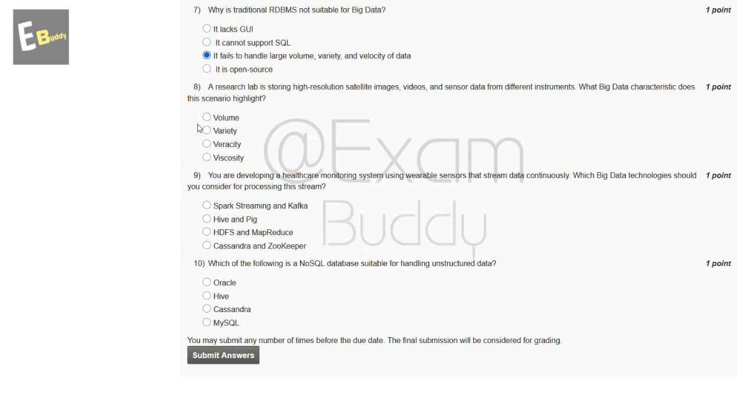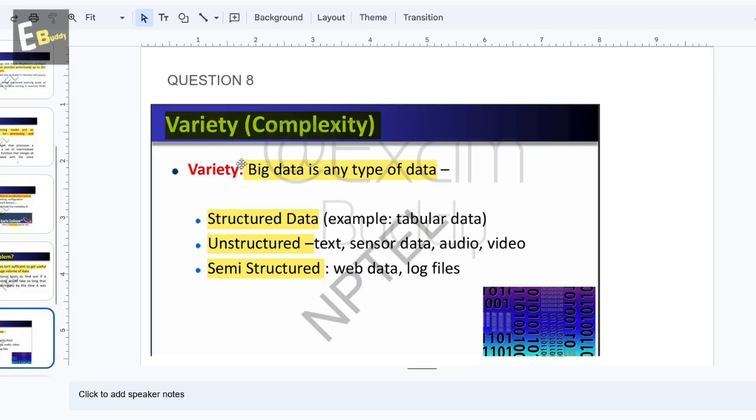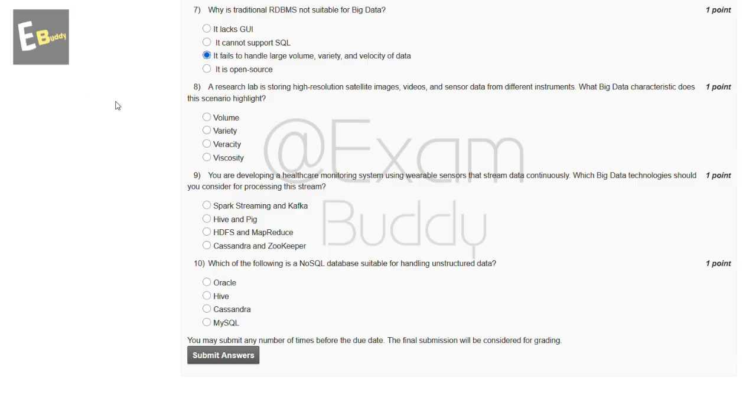Now the eighth question is, a research lab is storing high resolution satellite images, videos, and sensor data from different instruments. What big data characteristic does this scenario highlight? These are the options: volume, variety, veracity, viscosity. So let's check the answer of the eighth question. Question eighth, variety. Big data is any type of data. So the answer of the eighth question is B, variety.